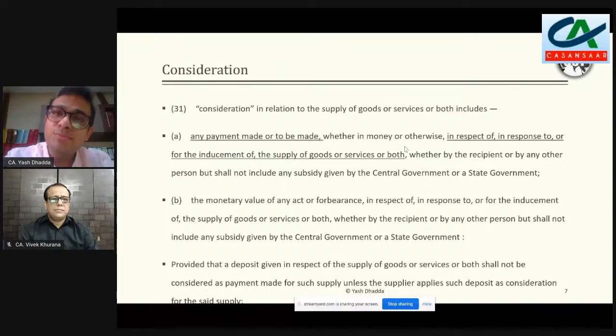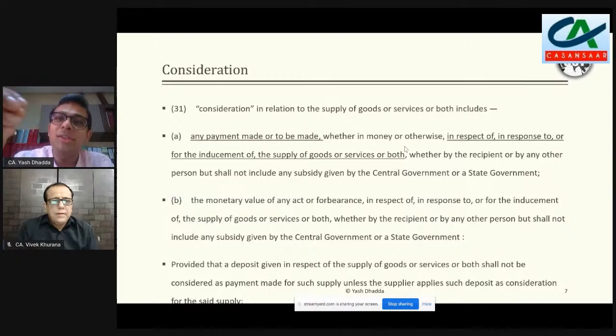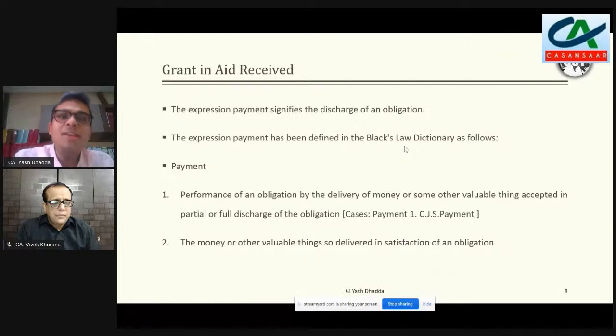So again, it becomes important that we analyze some terms, and let's try to understand what is the meaning of word payment, because payment word has not been defined anywhere in this entire law. And because again payment has not been defined, it makes sense to go back to the dictionary and let's try to find out the dictionary meaning of it.